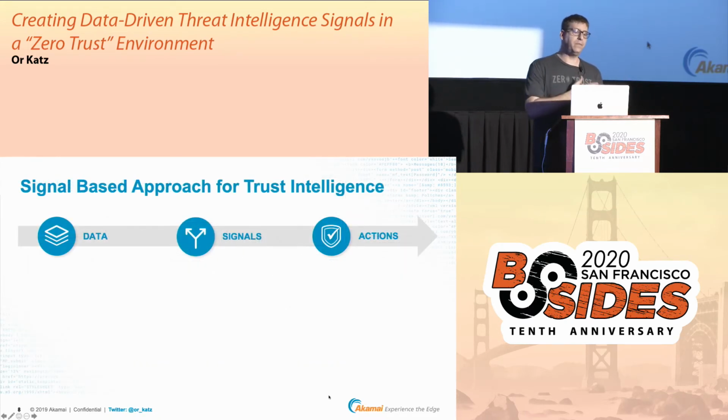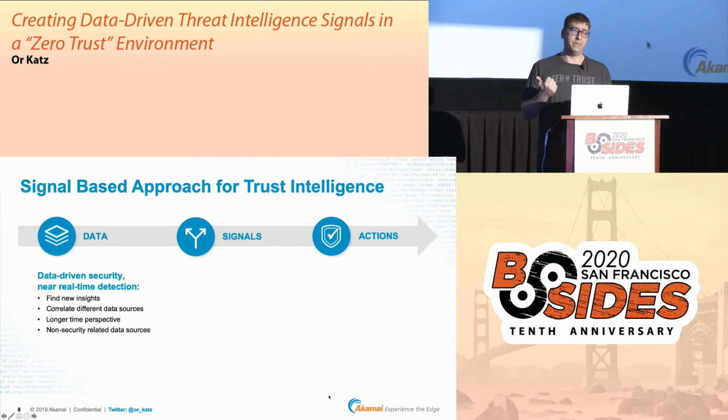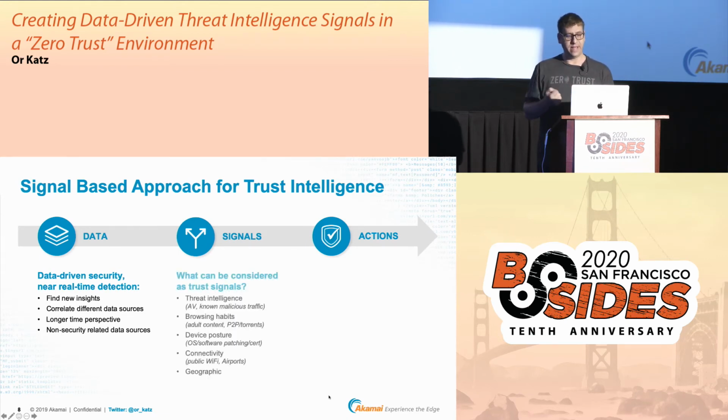It's a signal-based approach that has 3 steps: data, signals, and actions. The first step is data. You need to have a variety of data sources. Those data sources could be malicious data sources and could be also benign associated data sources. You need to combine them both. You need to have a long duration time frame to be able to take that data, to run algorithms on that data, to get signals out of that data.